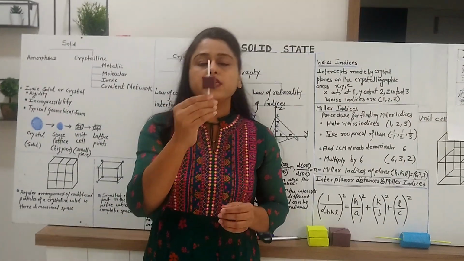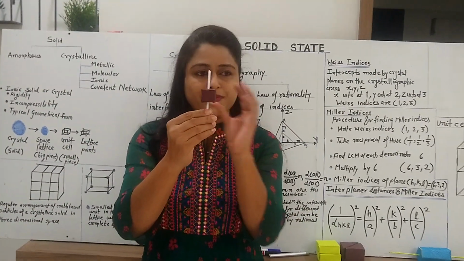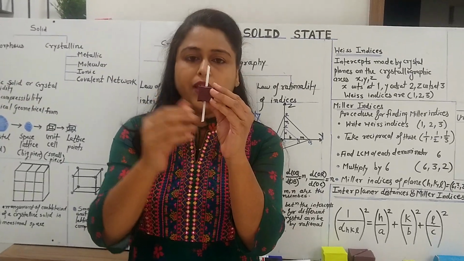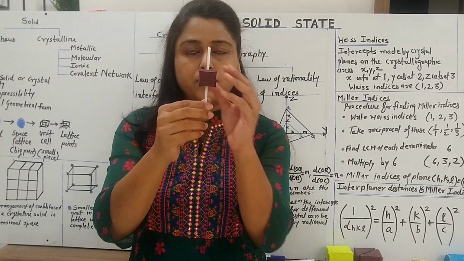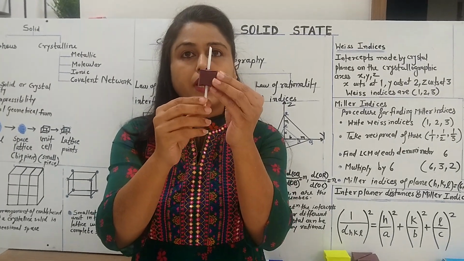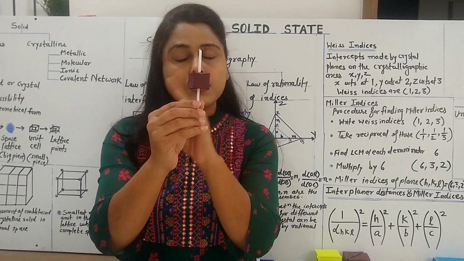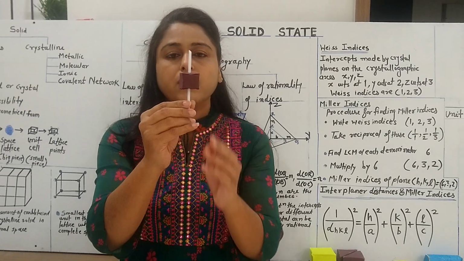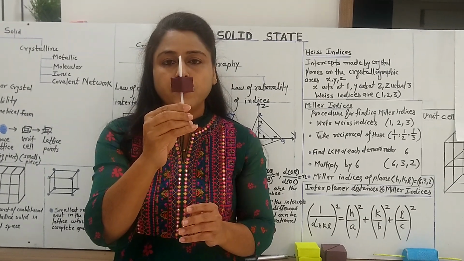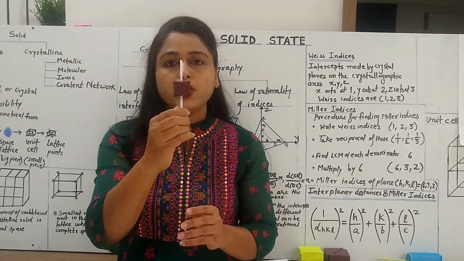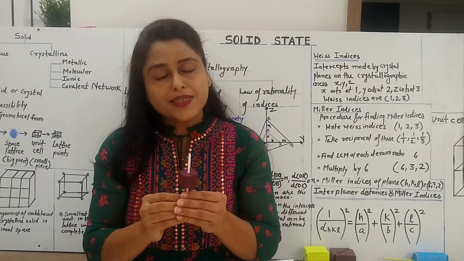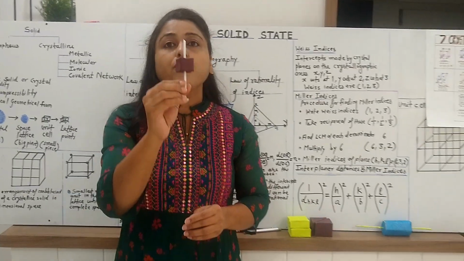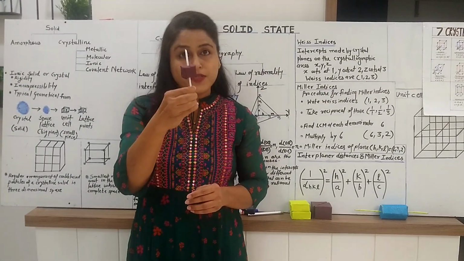So I have prepared this model of a cube. This is the smallest cube, and suppose this is the axis. If I rotate the cube through a 360 degree rotation, then while rotating this cube, I get the same image of this cube 4 times. It means that the cube possesses a 4-fold axis of symmetry.